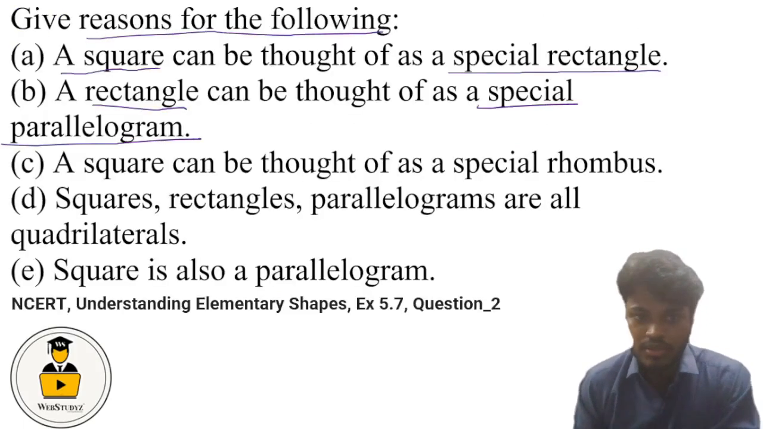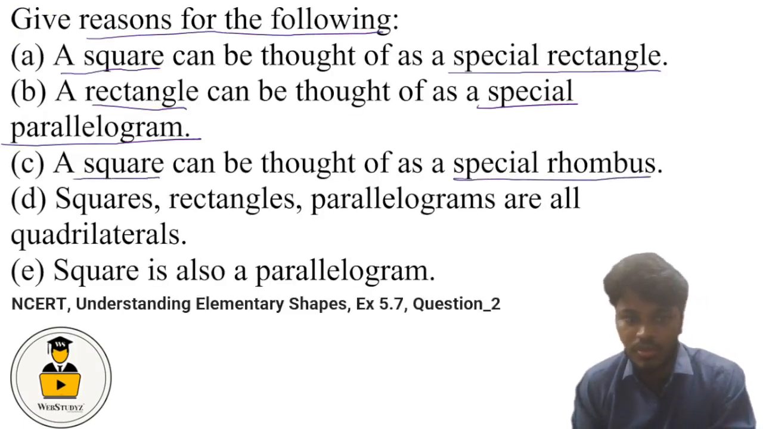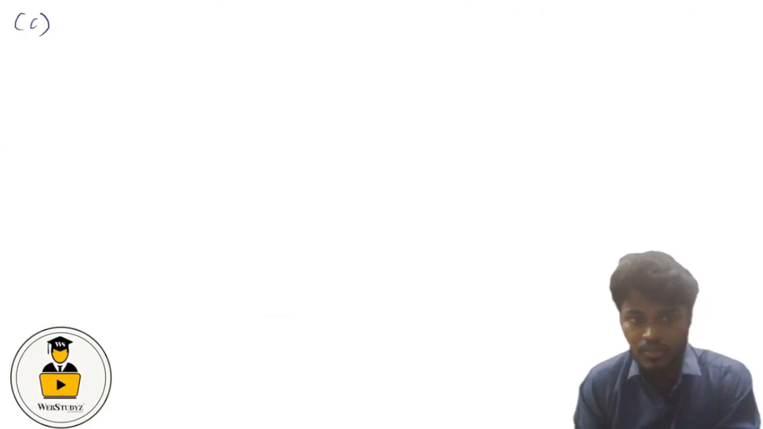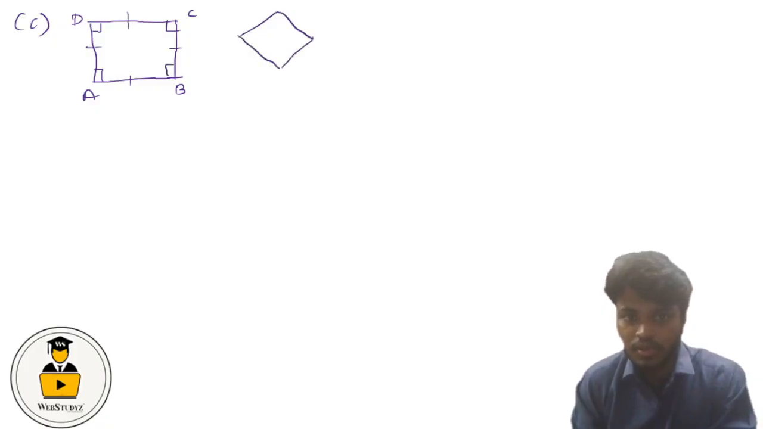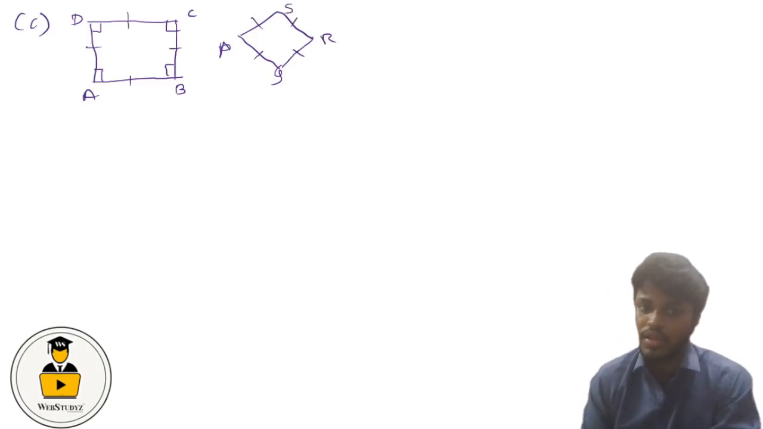Now let us consider the third question. The third says that a square can be thought as a special rhombus. So again let us draw the diagram. For a square, let us assume that this is our square ABCD. We know that all the sides of a square are equal and all the angles are 90 degrees. And for a rhombus, let us assume that this is our rhombus PQRS. And we know that for a rhombus also all the sides are equal in length. So only difference is the angle.